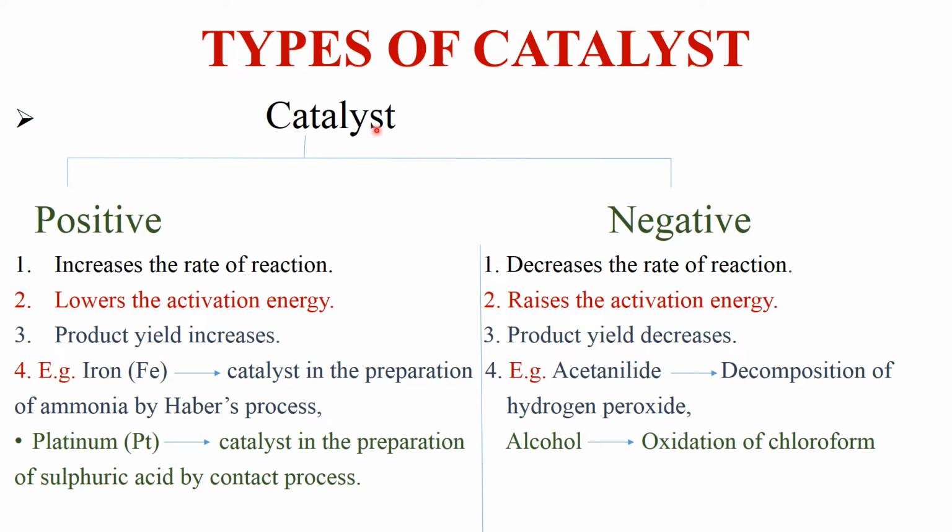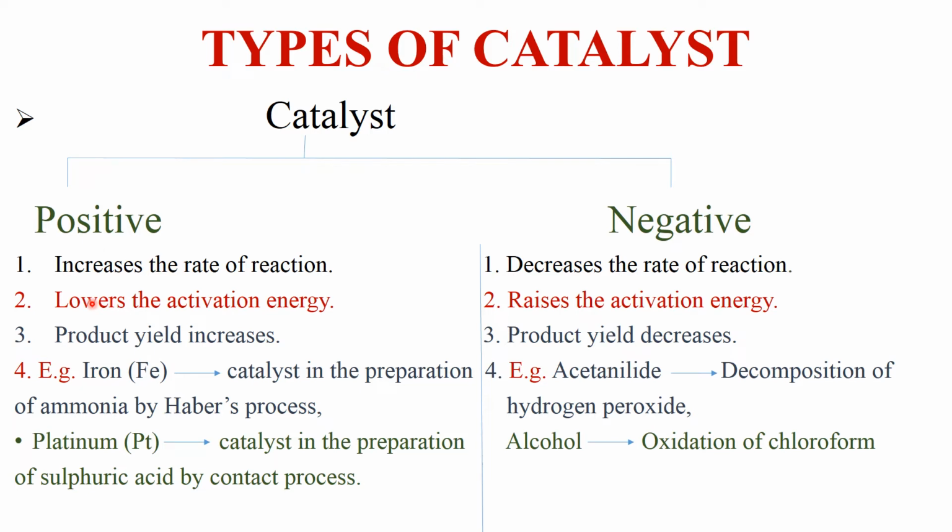Just now I told you that catalysts are substances which alter the rate of reaction, so they may either increase or decrease it. Generally they increase the rate of reaction, but in certain reactions they decrease it. So positive catalysts increase the rate of reaction, and negative catalysts decrease the rate of reaction.